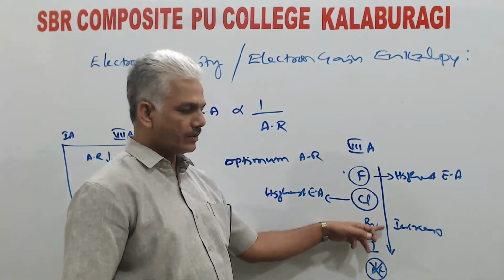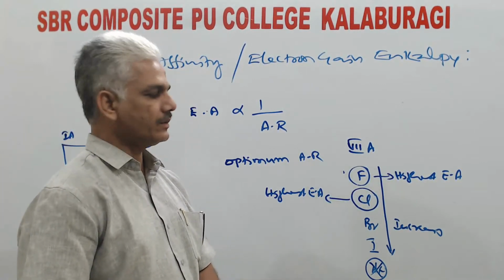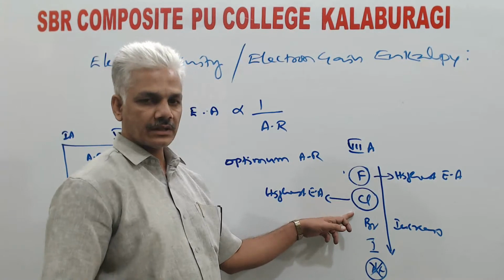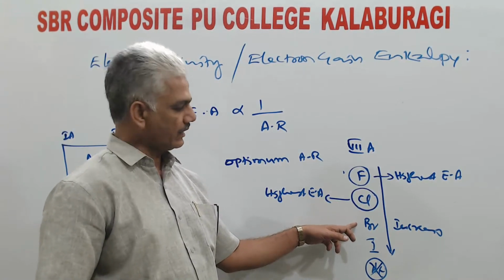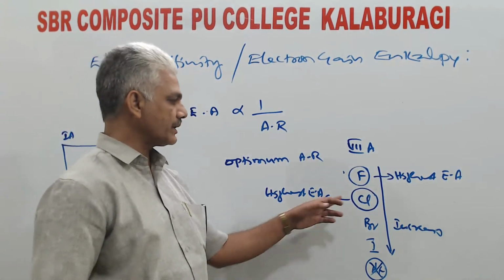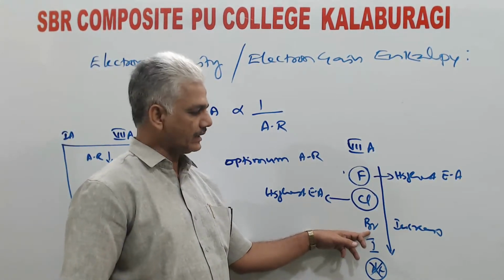But when it comes to bromine, along with size, we have to consider nuclear force of attraction also. If you apply the same logic applied for fluorine and chlorine, we must say that bromine has a higher electron affinity than chlorine. But fact is its electron affinity is less than